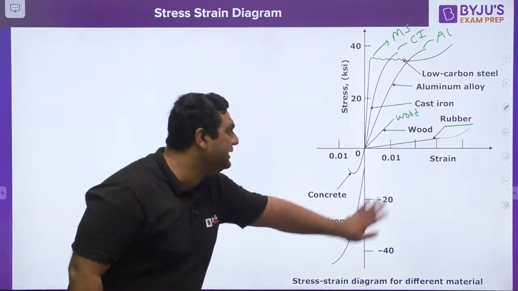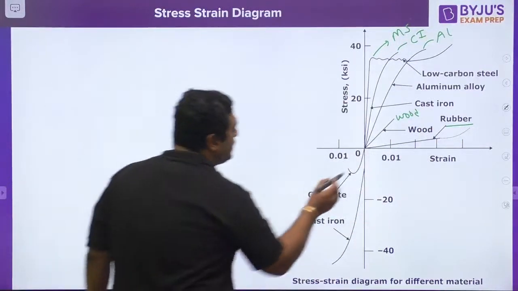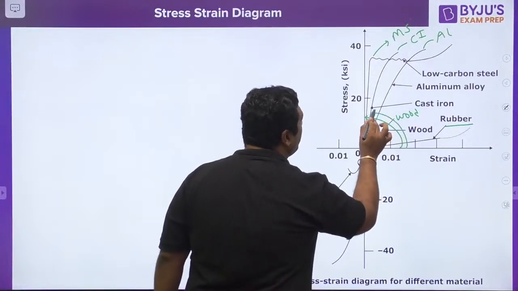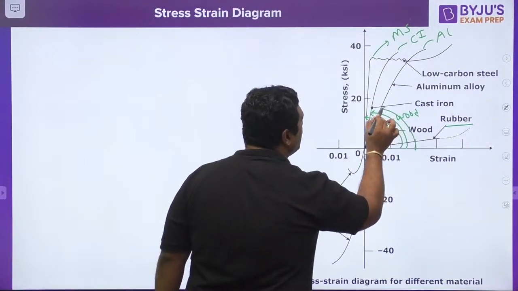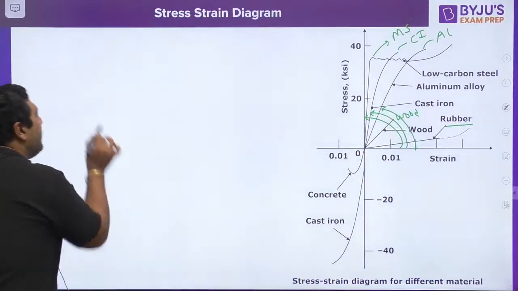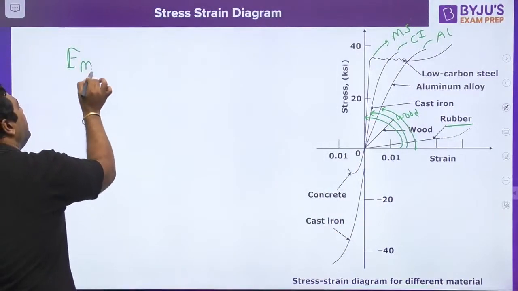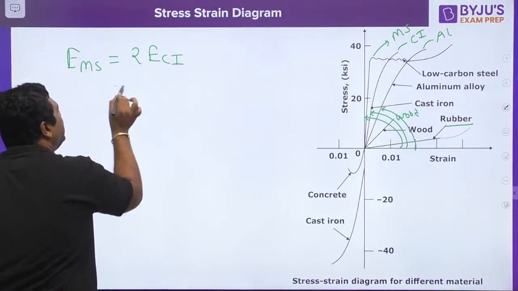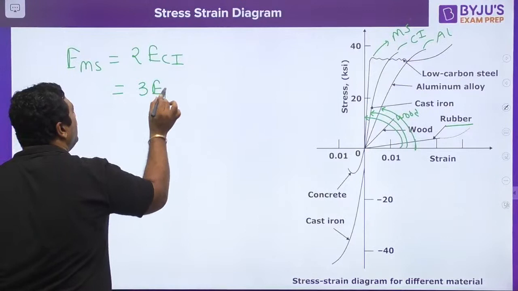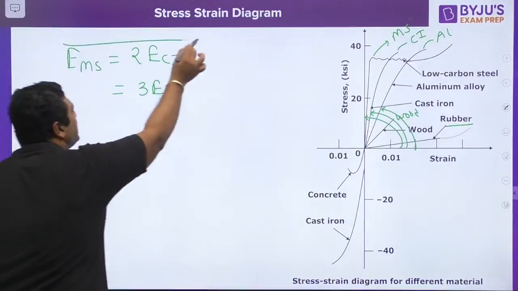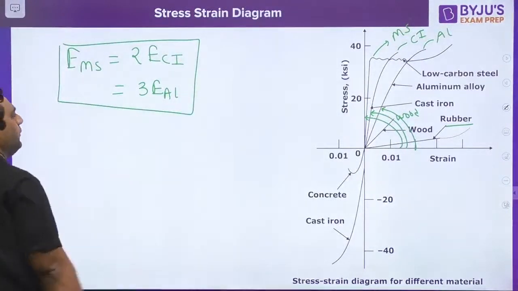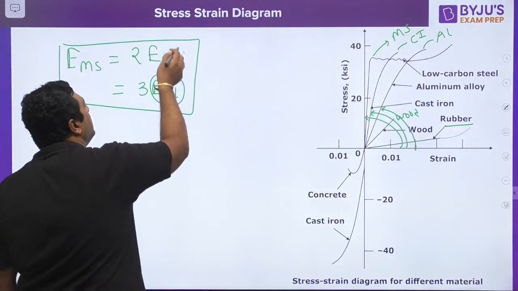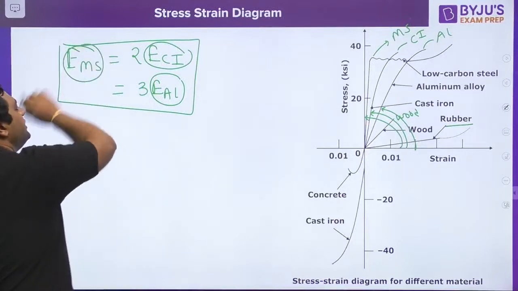If you see all these curves, my dear, the first observation is the slope of low carbon steel is highest, then the slope of cast iron, and then the slope of aluminium. So you can see, my dear, Young's modulus of mild steel is found to be 2 times that of cast iron, and 3 times the modulus of aluminium. So this is the relation between mild steel, cast iron and aluminium, and that is why the elastic region is highest for aluminium, good for cast iron, minimum for mild steel.